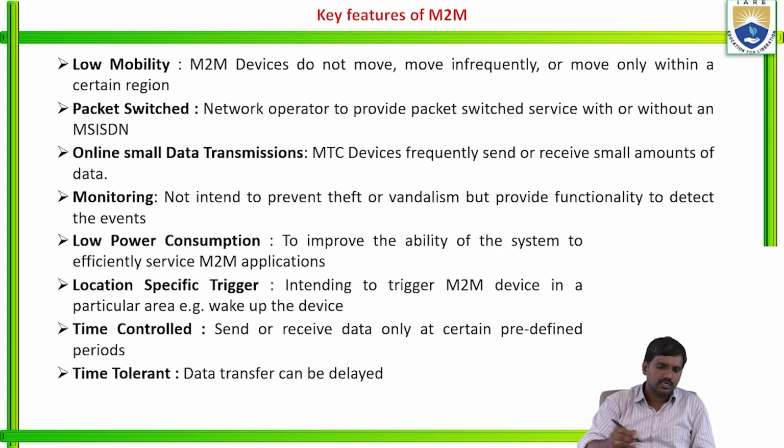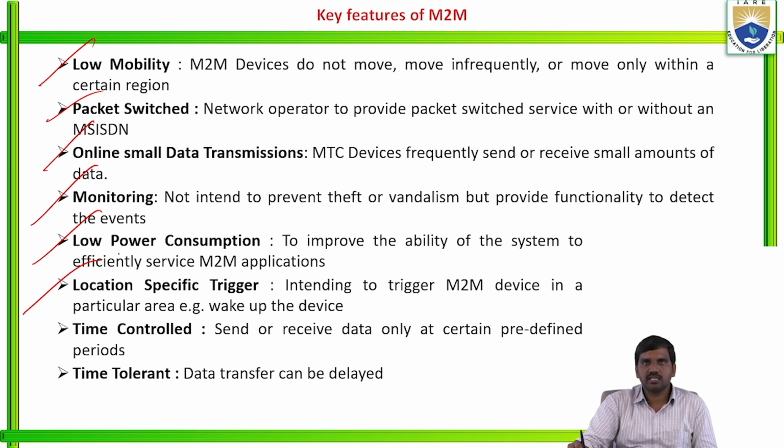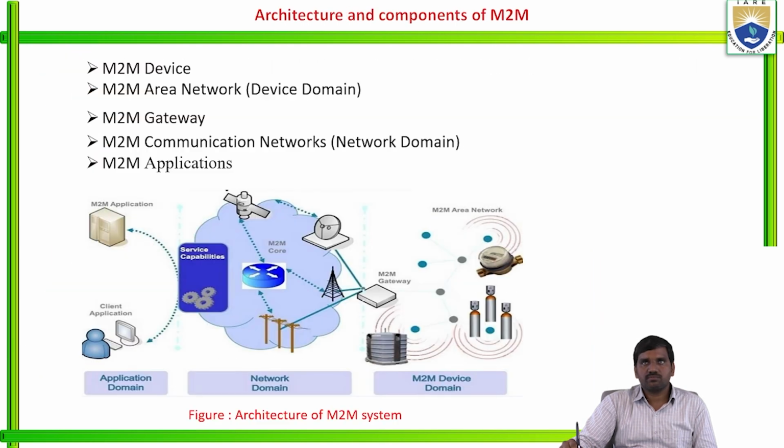and low mobility, packet switched, online small data transmissions, monitoring, low power consumption, location specific triggering, time controlled and time tolerant. So these are the remaining key features of machine to machine.